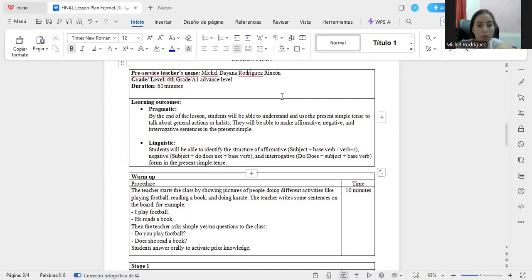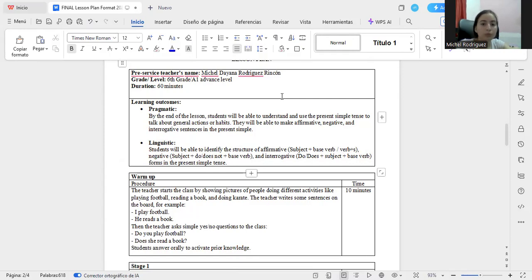Now the linguistic. The students are going to identify the structure: the affirmative is going to have the subject, the base verb, the verbs with s, and in the negative the subject, the negative form, that is don't, doesn't, and the base verb, and in the interrogative do or does, the subject, and the base verb.